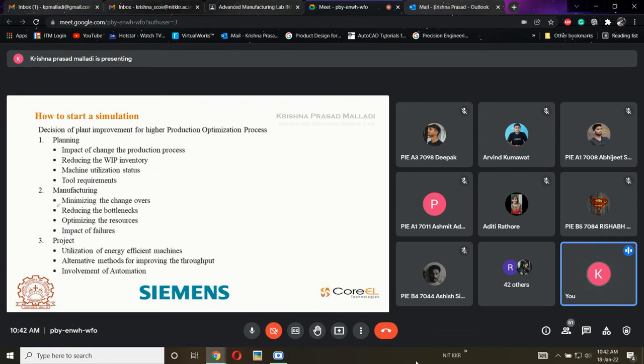Fine. Now coming to the second phase, that is the manufacturing phase. Till now we were in the production planning phase. Now we are looking at manufacturing planning. In manufacturing planning, we are going to consider four essential things. First one is minimizing the changeovers. Now what is this minimizing the changeover? Have you heard this word, changeovers?